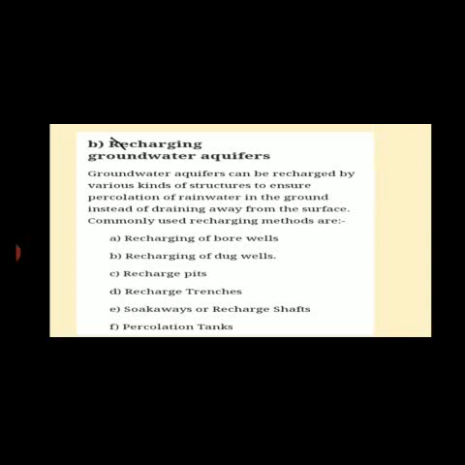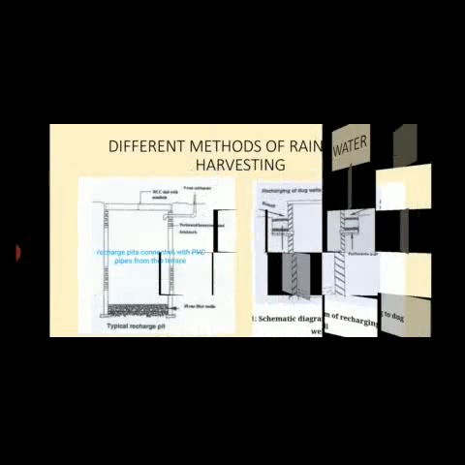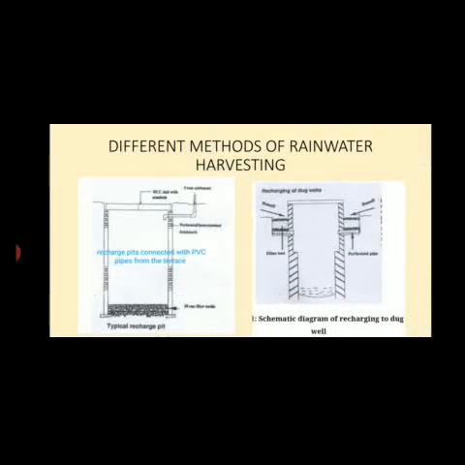Recharging groundwater aquifers. Now how can the underground water be recharged? This can be done with the help of bore wells, dug wells, pits, trenches, soakaways or percolation tanks. Now this is a picture showing a method of rainwater harvesting. The first one is the recharge pit. The pit is connected with PVC pipes so that the water comes directly inside these pits and slowly percolates into the earth, increasing the underground water.